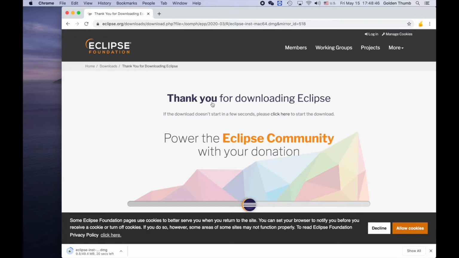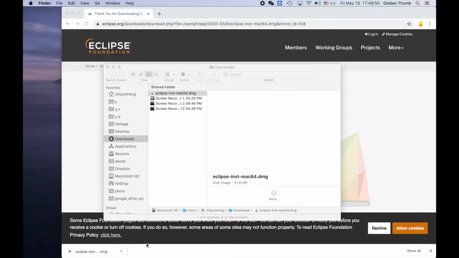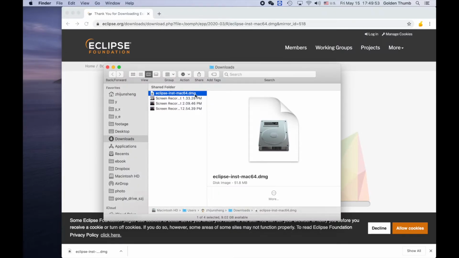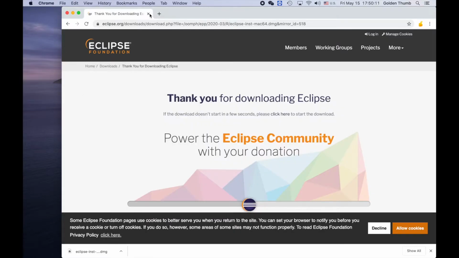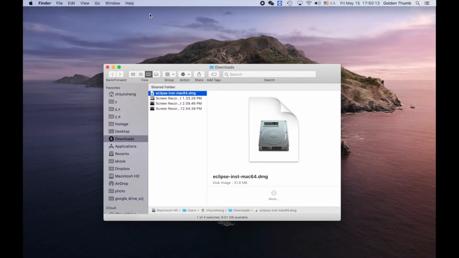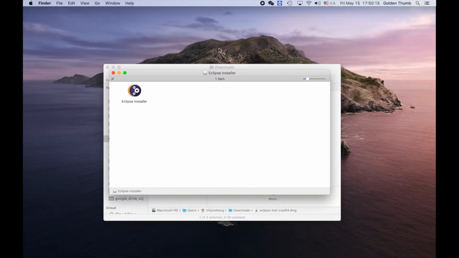Wow, it's fast. 20 seconds left. Look here. Now let's click here, show in Finder. Let's double click it. We can close this guy. Eclipse installer, okay. Double click.